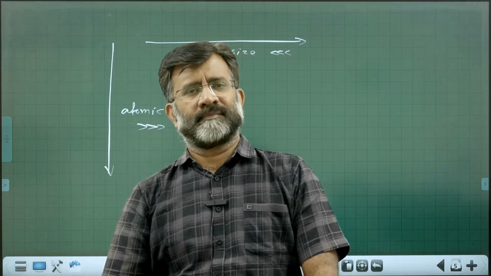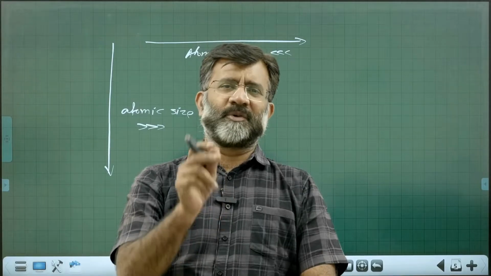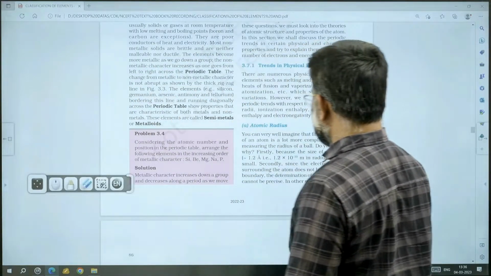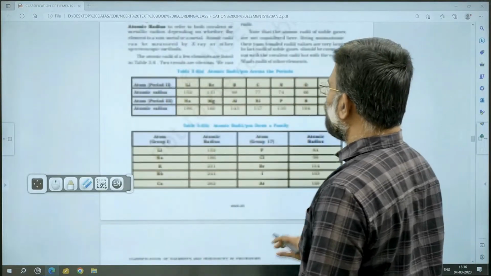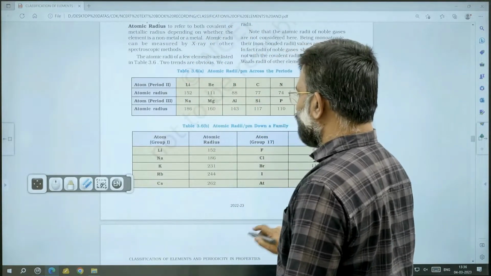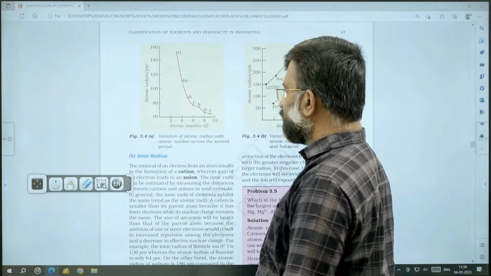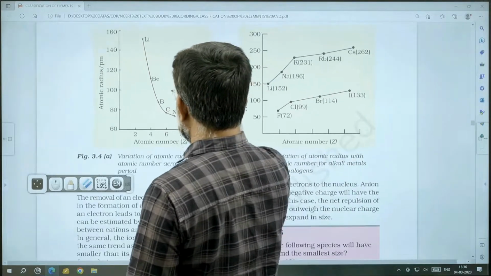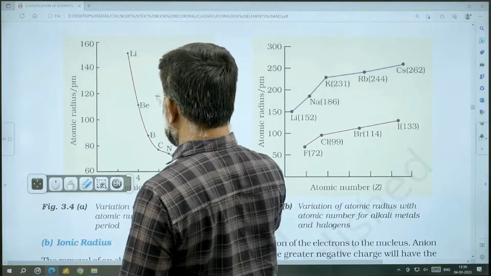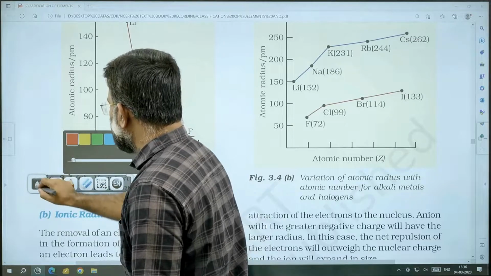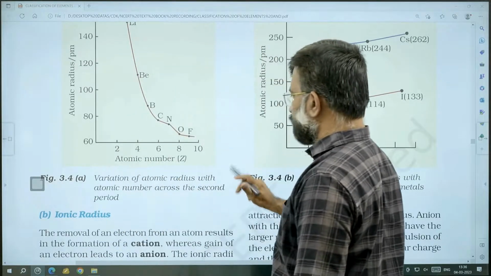No. You come to know more when you go through the NCERT text. If you go through the NCERT text on atomic size, you can find several tabulated data given. Moreover, there are certain graphical plots given which you must go through in detail. Look at the comparison in the graphical plot, and you should have a meticulous idea regarding it.